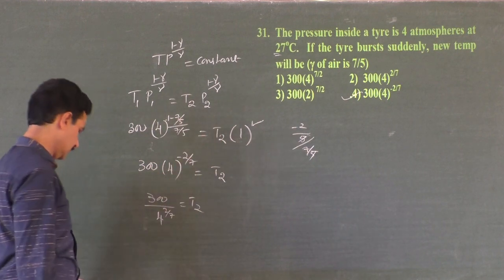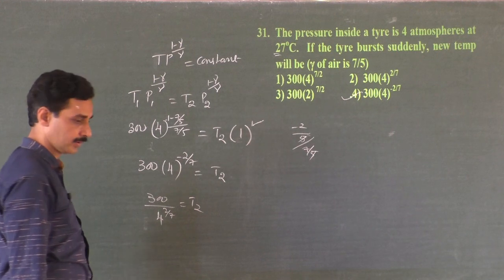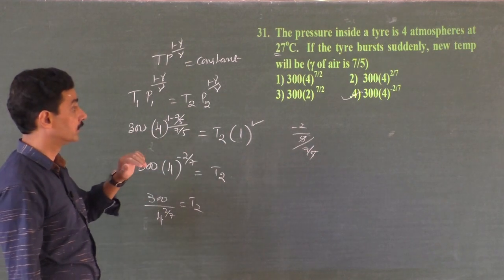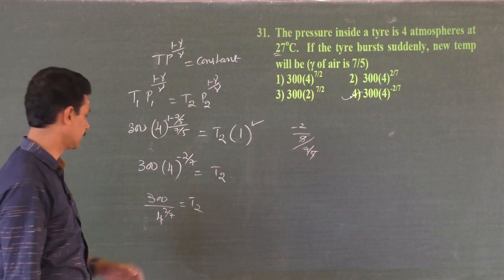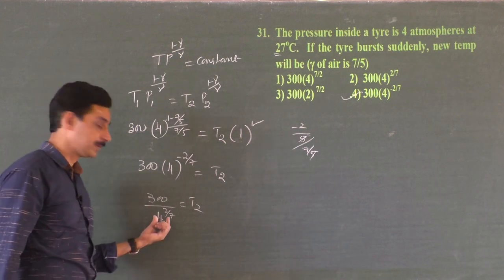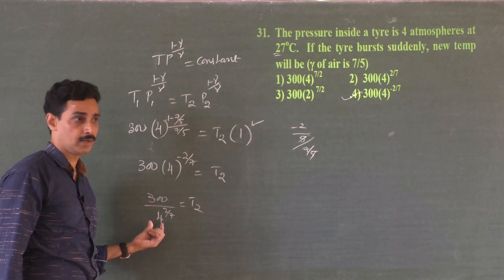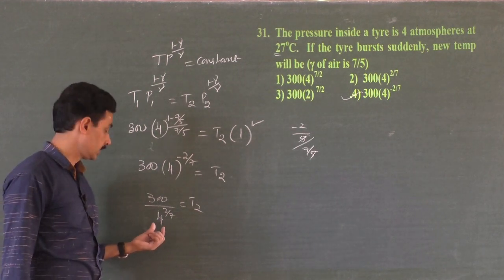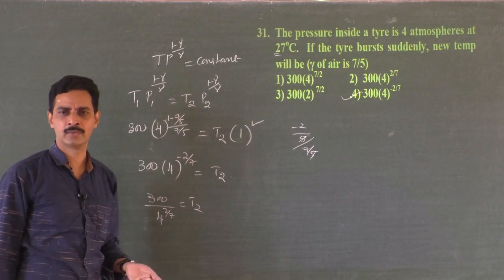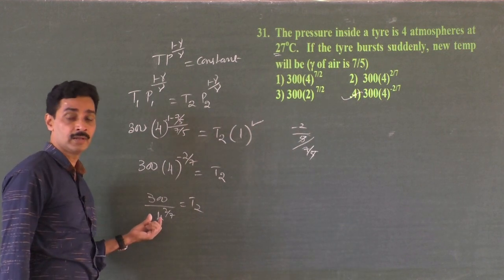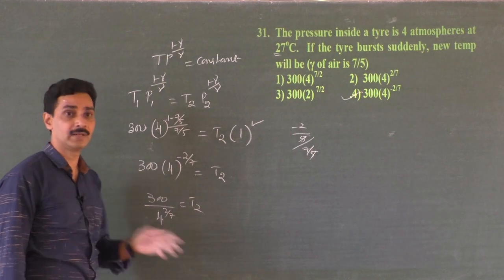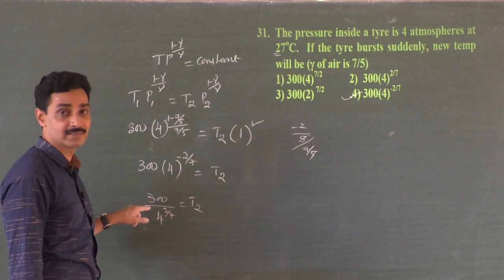So option 4. Yeah, you see what happens here is, we will get one more problem very similar to this. I have not put it together. You will get it after some numbers. You see, 300 by 4 to the power 2 by 7, this denominator will be definitely greater than 1, right? Because square root of 1 or cube root of 1 or anything root of 1 is 1. Anything greater than 1, its square root, cube root will be greater than 1 itself. So this 4 to the power 2 by 7 definitely will be greater than 1. When this is greater than 1, the answer will be lesser than 300.